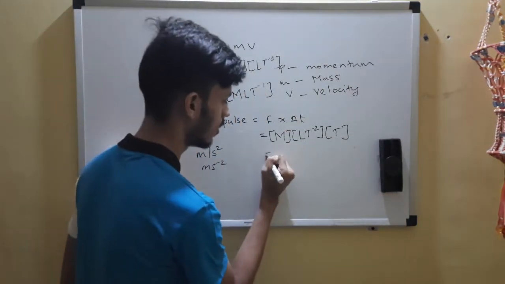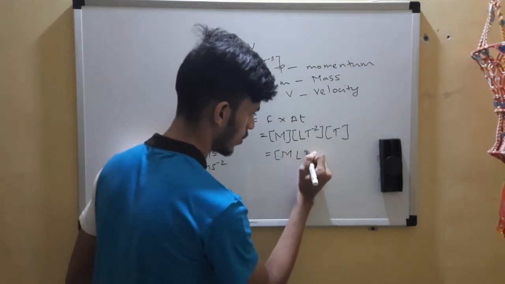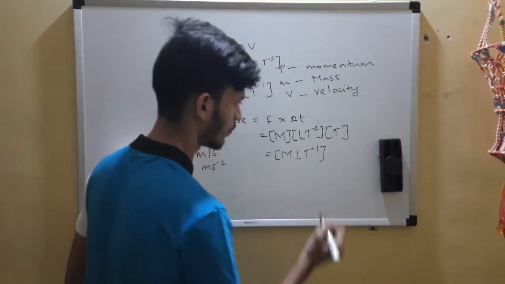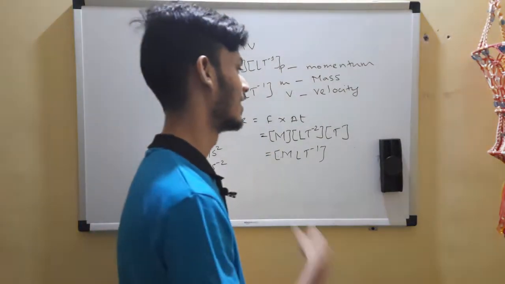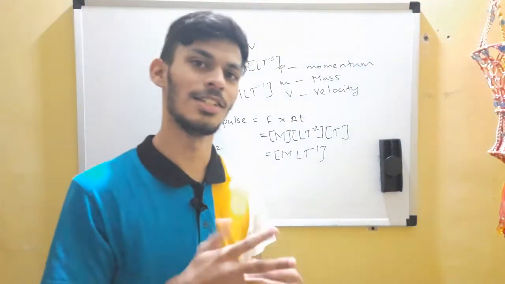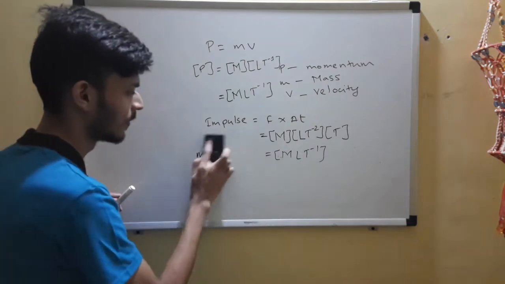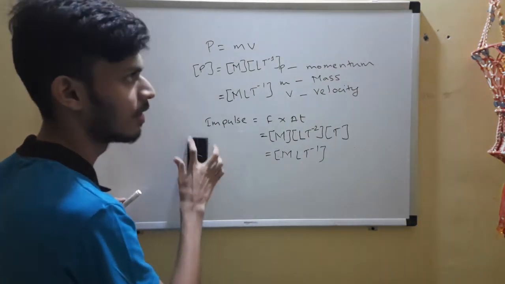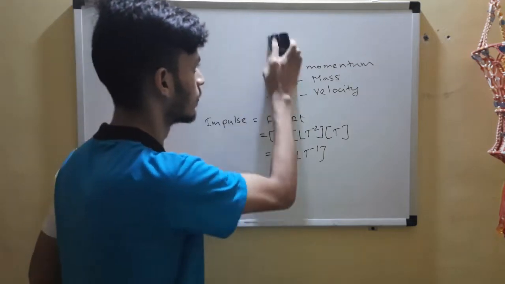Okay, so do it. What do you get? M L T raised to minus 1. Same? Yes. You'll come to why it's the same. The answer is in chapter 5. Okay, we come to it. Impulse. Then what did I speak of next? Frequency. Let's go for frequency.